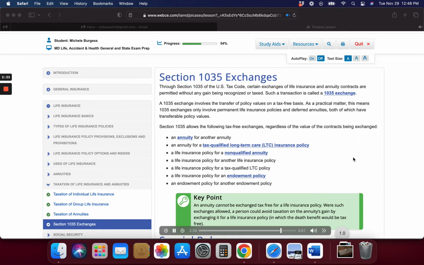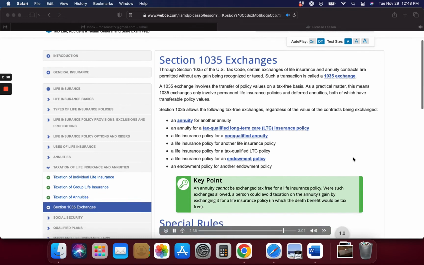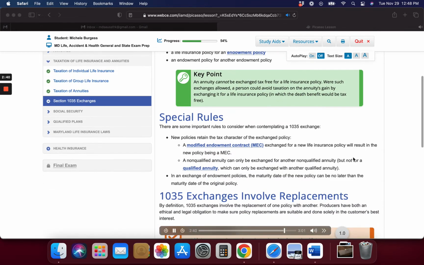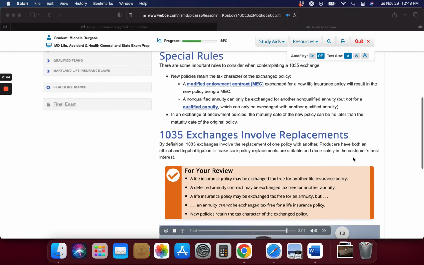A deferred annuity contract may be exchanged tax-free for another annuity. A life insurance policy may be exchanged tax-free for an annuity, but an annuity cannot be exchanged tax-free for a life insurance policy. New policies retain the tax character of the exchanged policy.